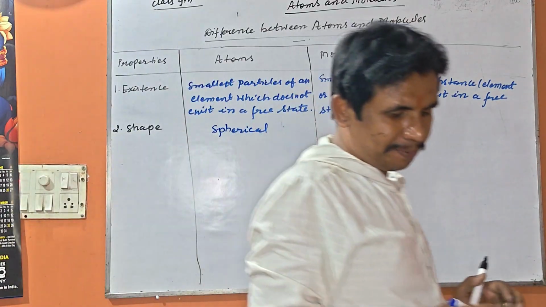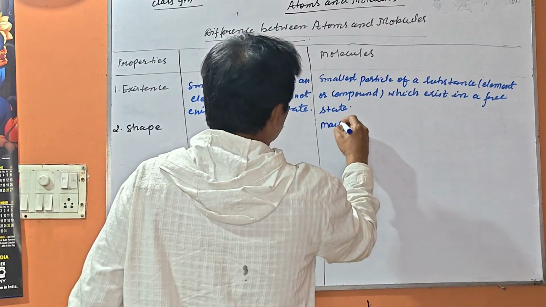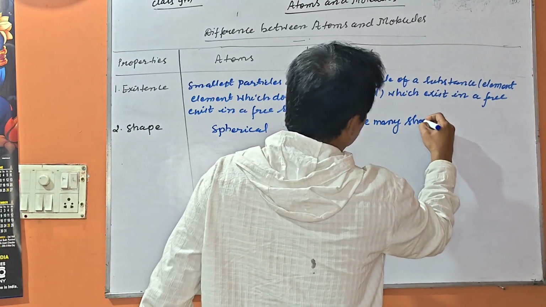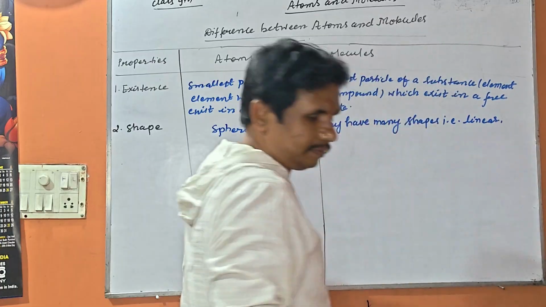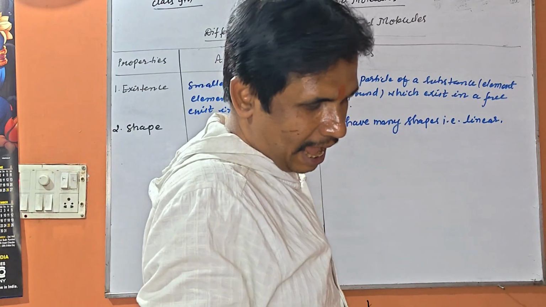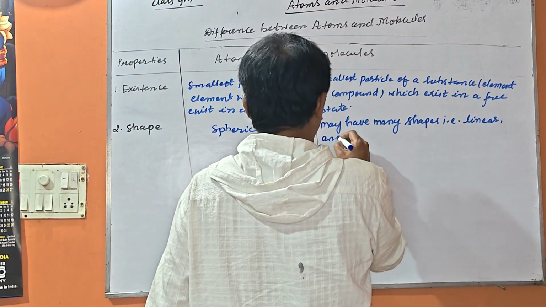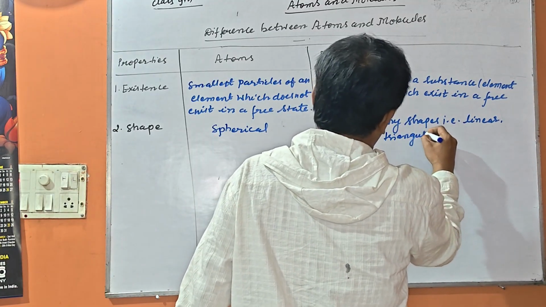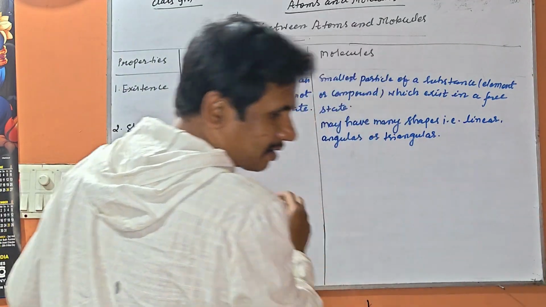But molecules may have many shapes, that is linear, angular or triangular.